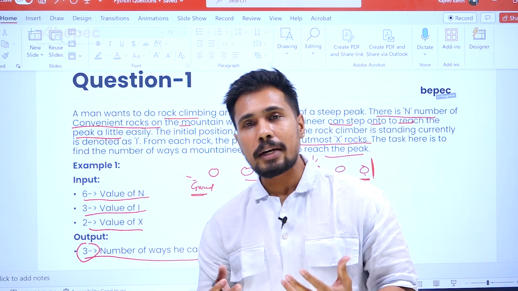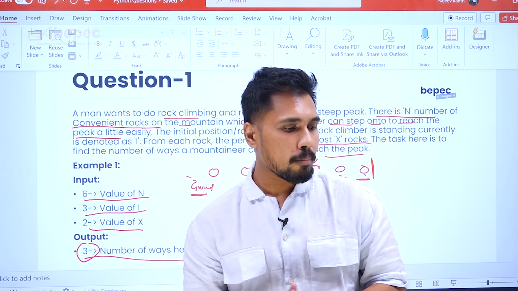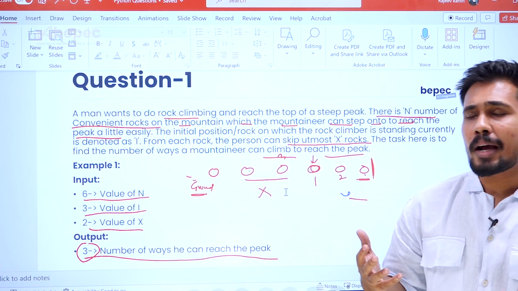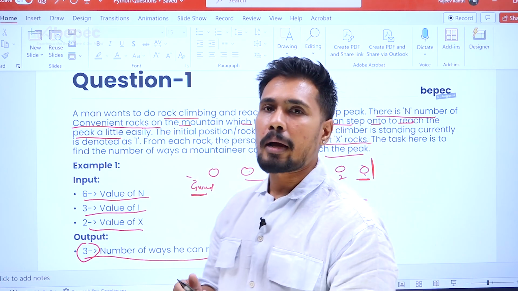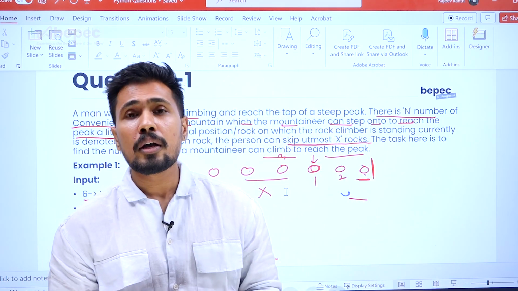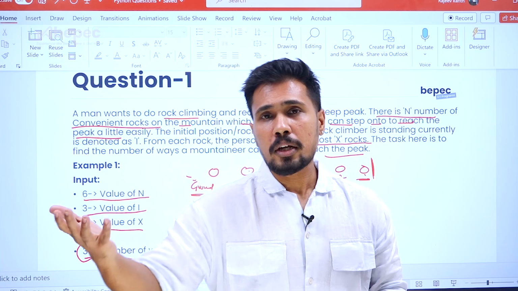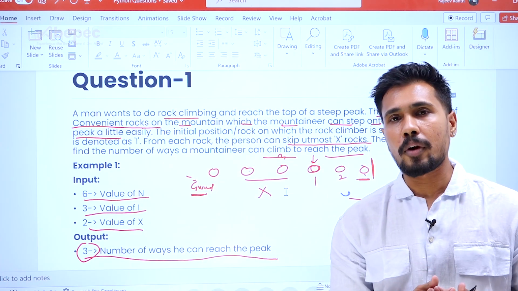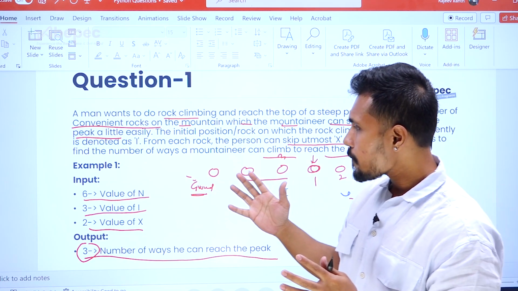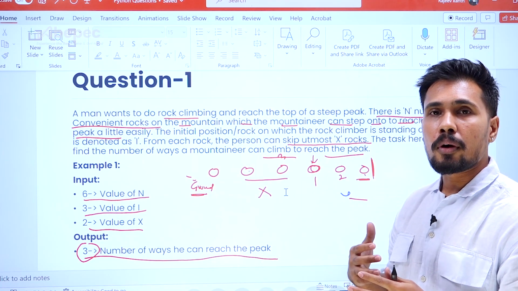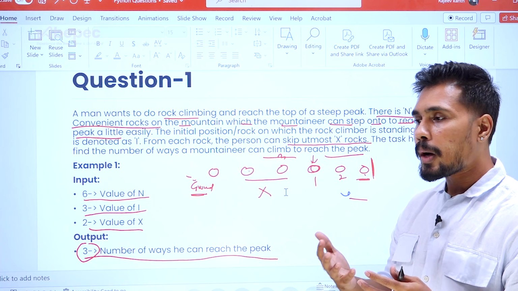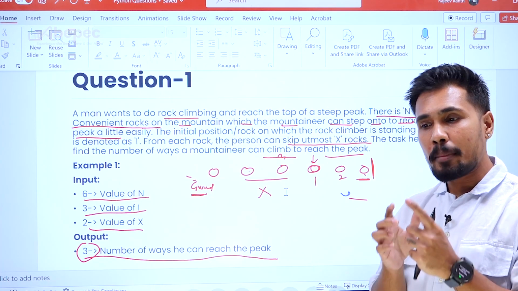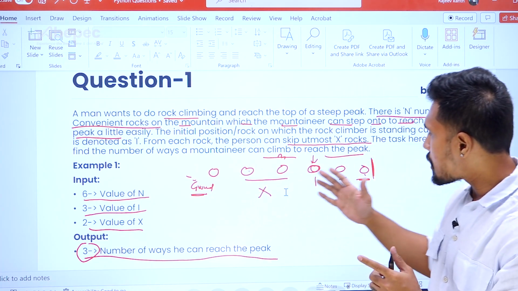Now in order to write down a program, there are various programming techniques. We've got dynamic programming, we've got divide and conquer, we've got recursive programming. In this way, we've got various approaches to write your program. For this, it's better to go with dynamic programming.